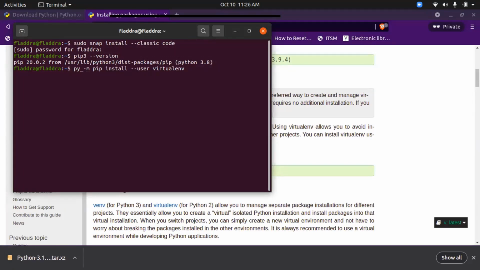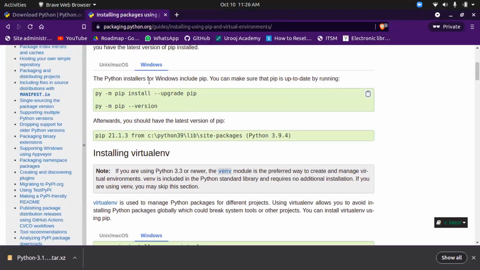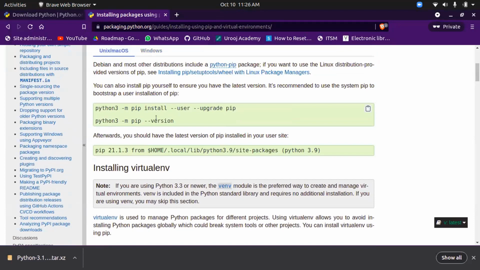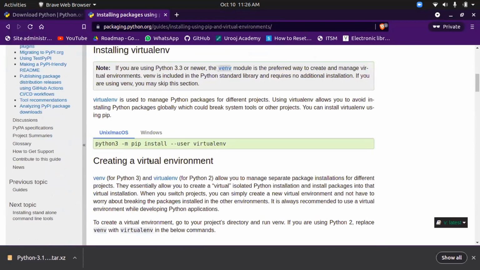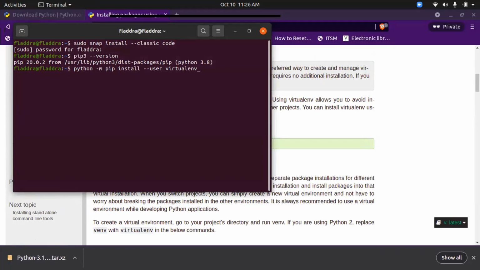My system is Ubuntu, so I'll go with the other one. It says requirement already satisfied. That is, I already have virtualenv on my desktop, so you can install using this command, or you can directly search on Google how to install virtualenv.